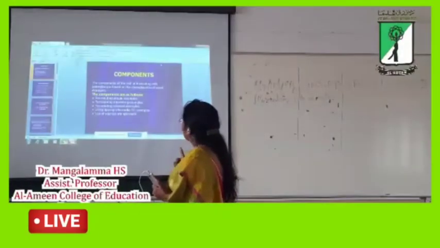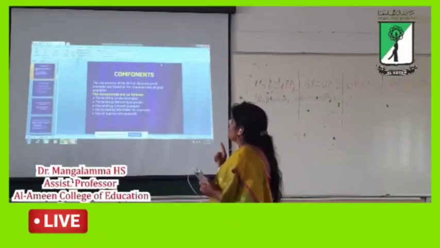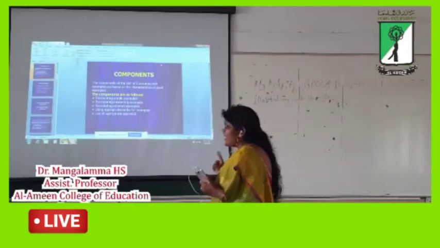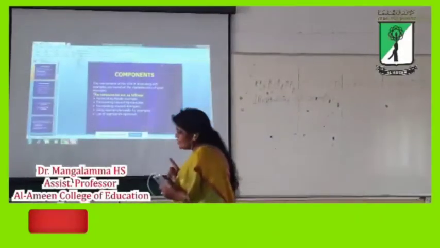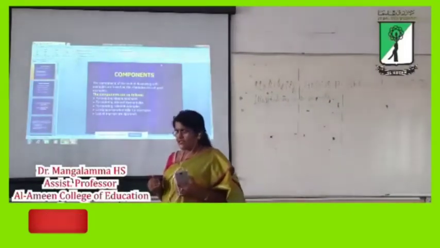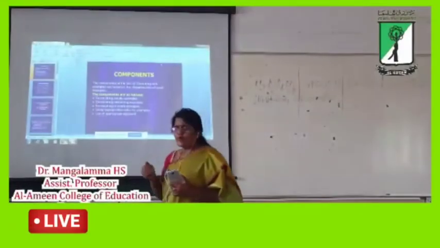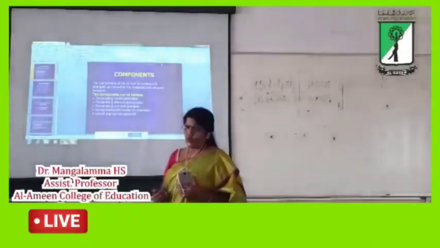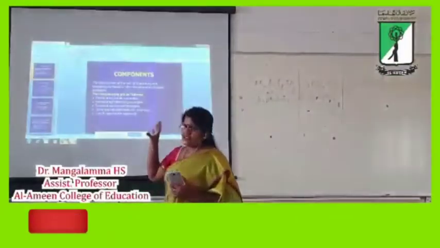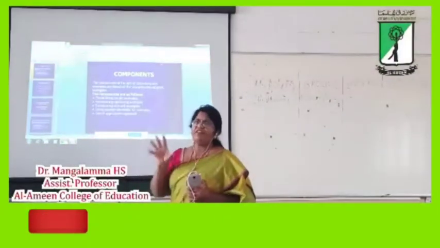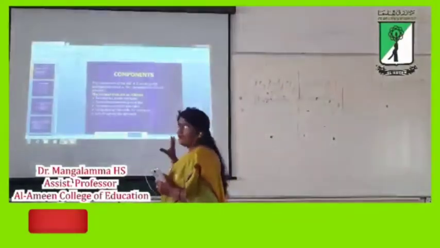Fourth, for developing the examples, the teacher should use appropriate media. And fifth, for the presentation, the teacher has to use appropriate approaches in the classroom. These are the different components in the skill of illustrating with examples. Now let us learn them one by one.